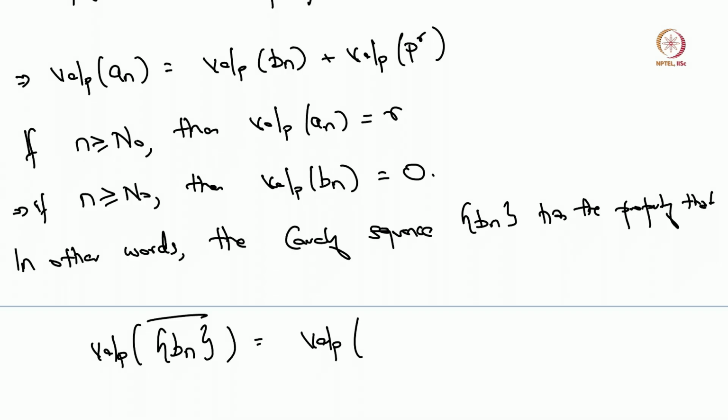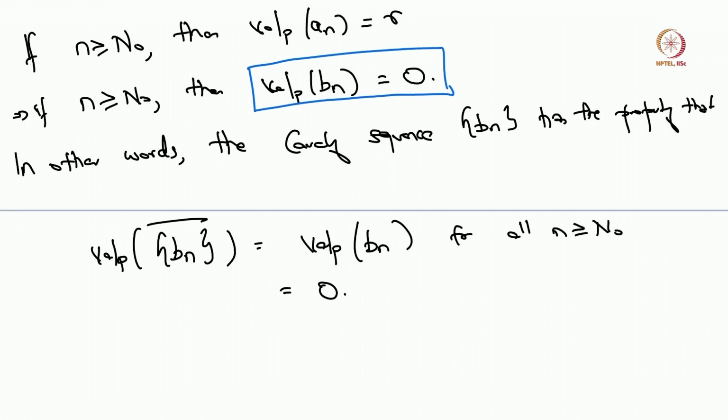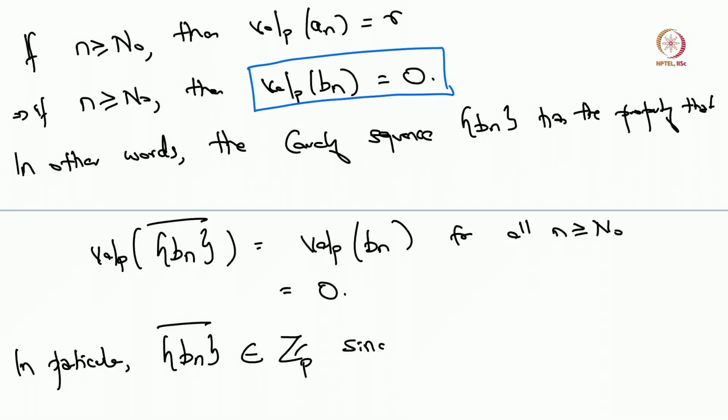Again, we see that eventually all the p-adic valuations are just given by this one quantity, it's 0. So eventually all these p-adic valuations match up and they become 0. So in particular, the equivalence class of the sequence belongs to Zp since its p-adic valuation is equal to 0.